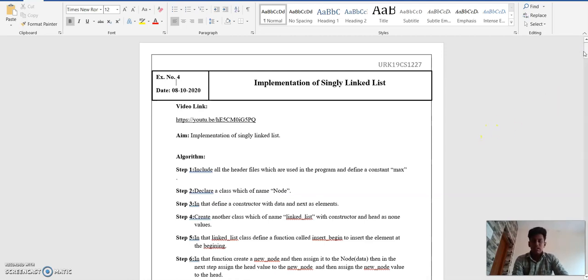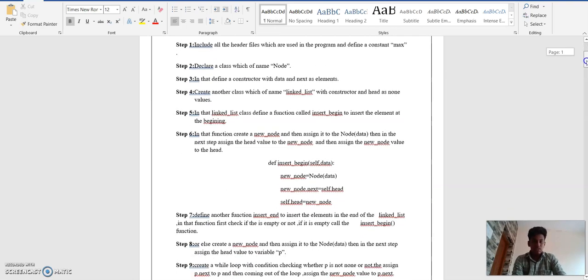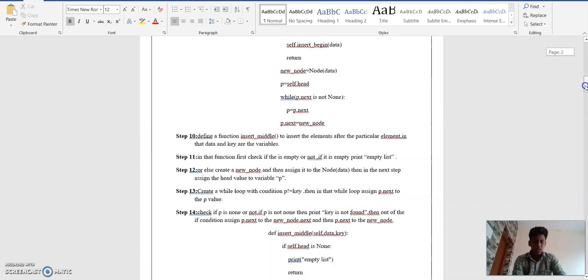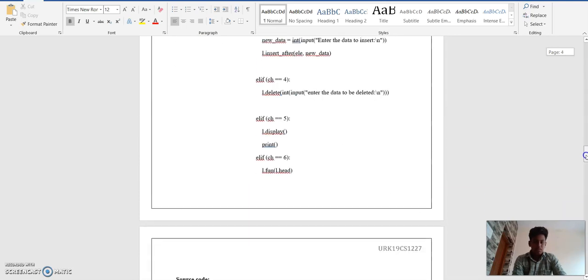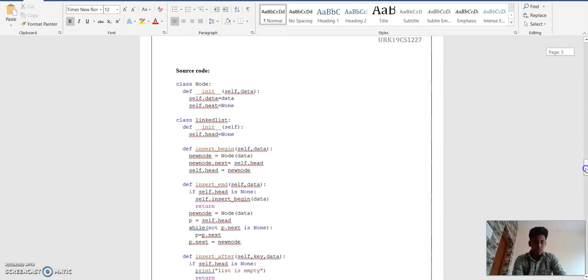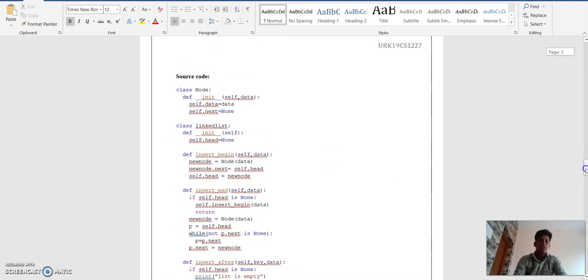Implementation of singly linked list. Implementation of singly linked list is our aim. Then class, and the file name will be node, def __init__(self, data):